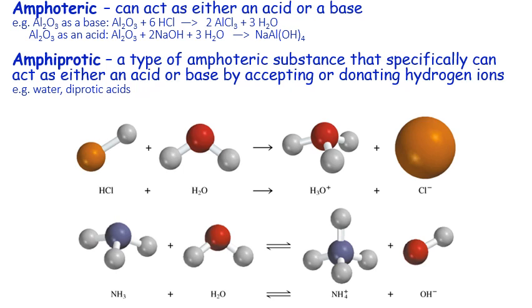So water is a case in point. When water is in the presence of an acid, it acts as a base by accepting the proton from the strong acid. And when it is in the presence of a base like ammonia, it then acts as an acid by providing a proton to the ammonia.